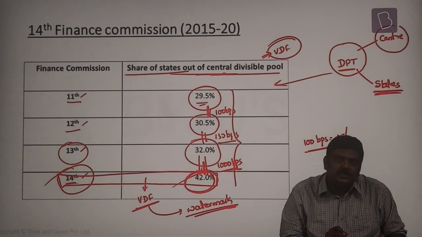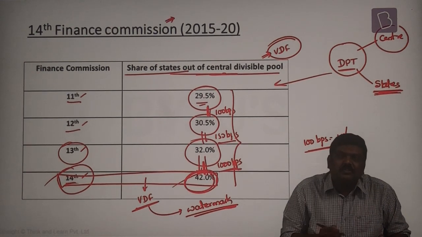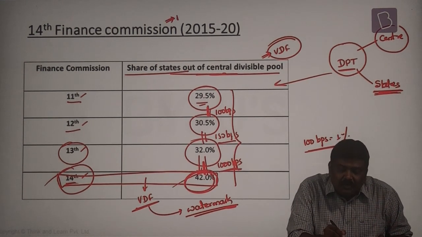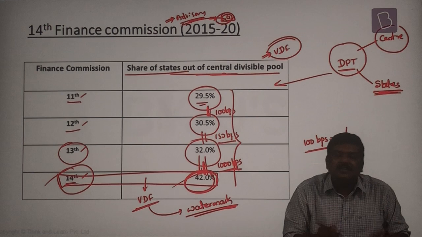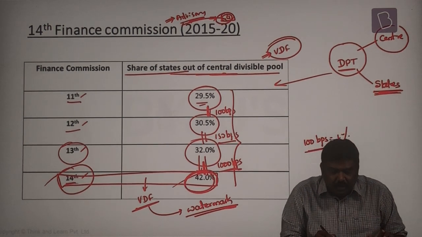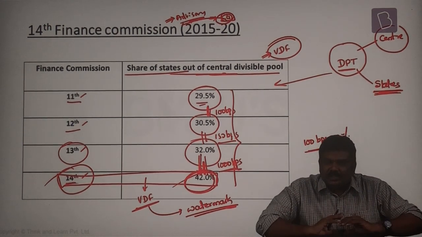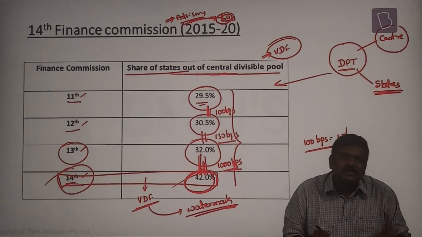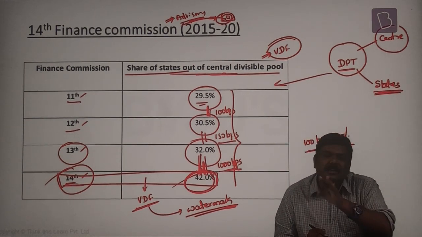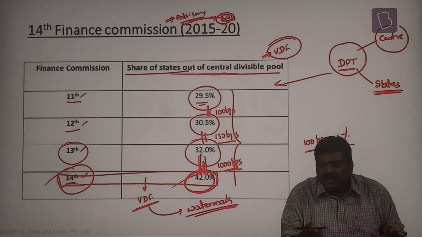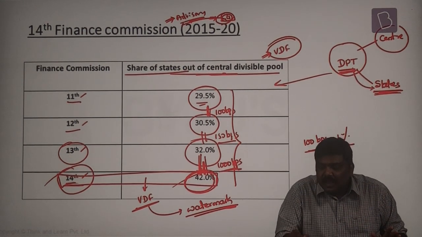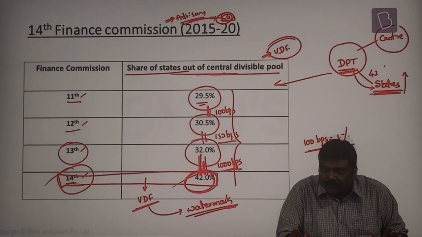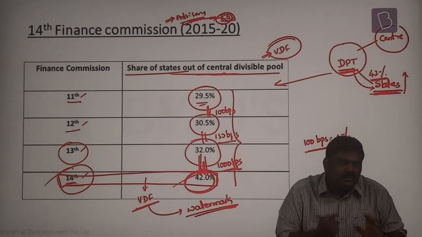And remember this also, the recommendations of the 14th Finance Commission are advisory in nature to the central government. Usually the central government will abide by the recommendations given by the Finance Commission. For example, though the vertical devolution formula was suddenly expanded by the 14th Finance Commission, the central government accepted this recommendation. As a result, out of the divisible pool of taxes, the share given to the states has increased to 42%. So this is in relation to the vertical devolution formula.